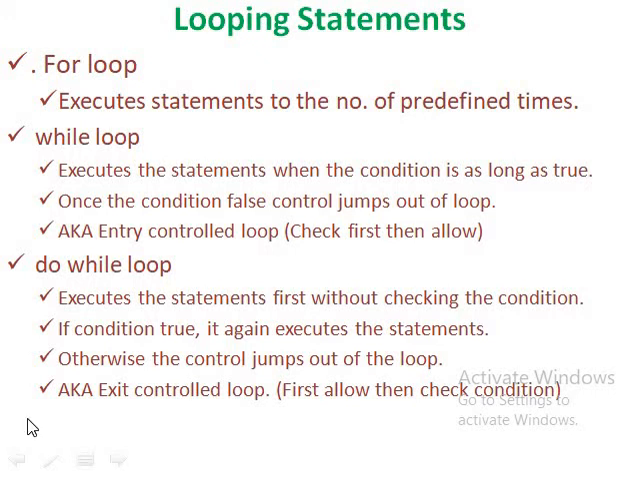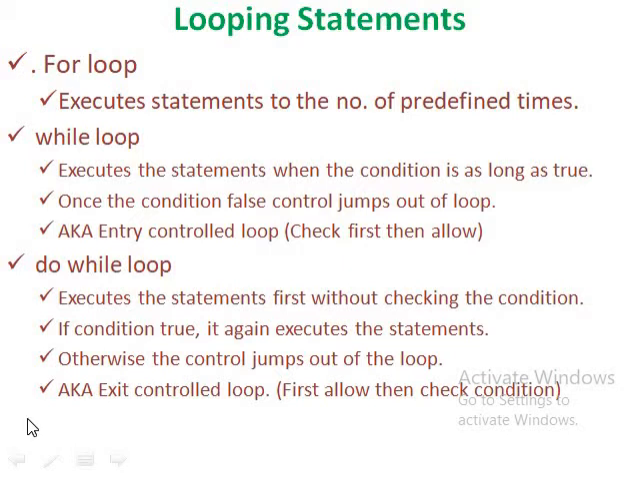Both for loops and while loops are used to execute one or more lines of code a certain number of times. There are three types of loops in C++: first the for loop, then the while loop, then the do while loop. First, the for loop is used where we already know the number of times the loop needs to be executed. Then the while loop executes the body of the loop as long as the condition is true.